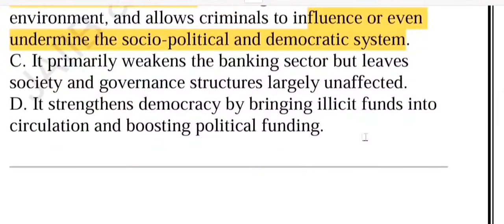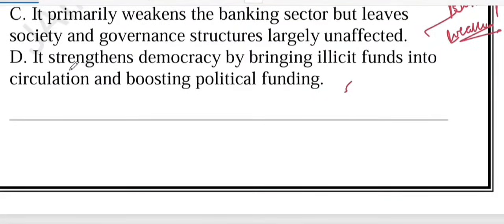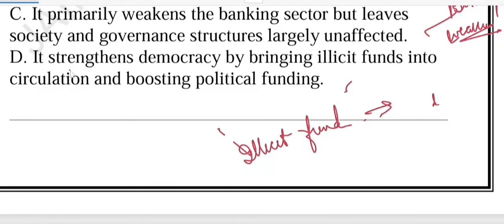What about option C? Option C says it mainly weakens banks, but society and politics remain safe. This is not correct. Banking weakness is one effect, but the bigger danger is corruption, social damage, and political influence. What about option D? Option D says it strengthens democracy by boosting political funding. That is completely wrong. Illicit funds do not strengthen democracy. They undermine it, because dirty money buys power and control.